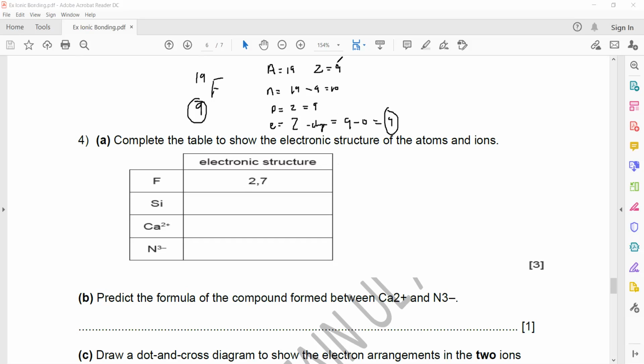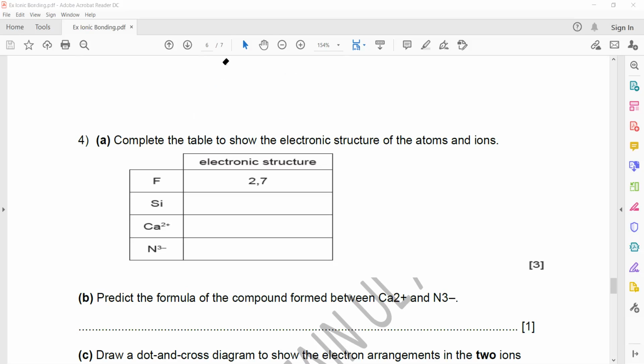Next is silicon. Silicon is 28 and 14. So what is A here? A is equal to 28. Z is equal to 14.